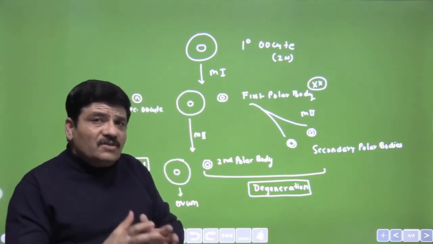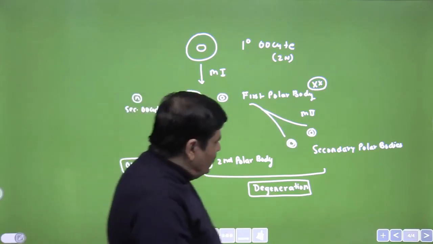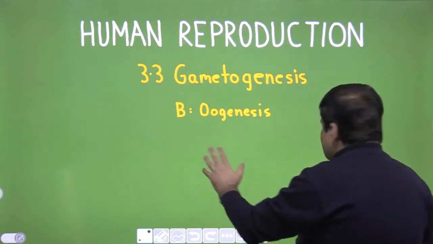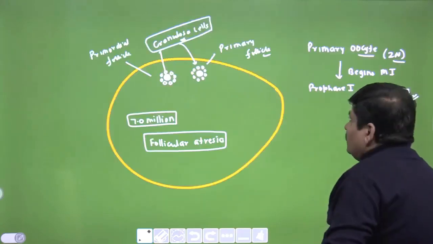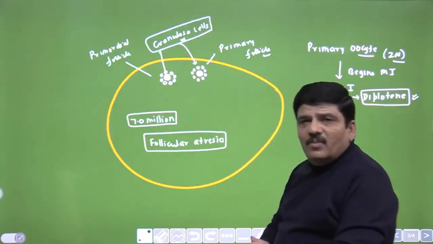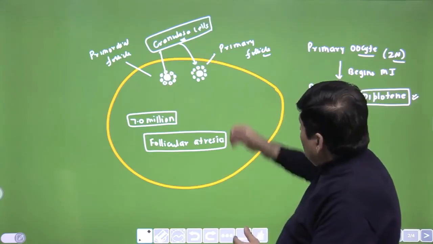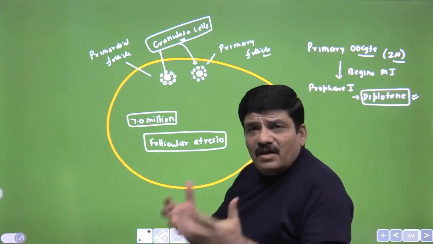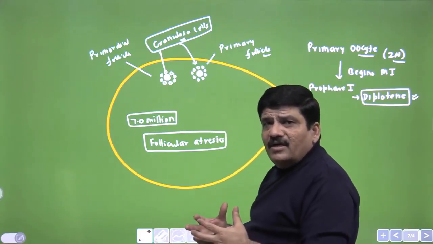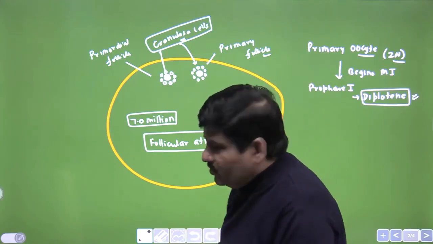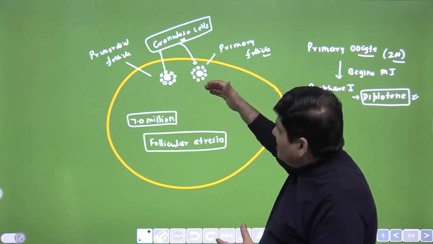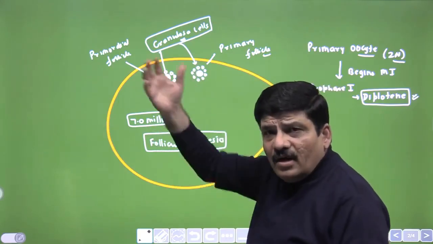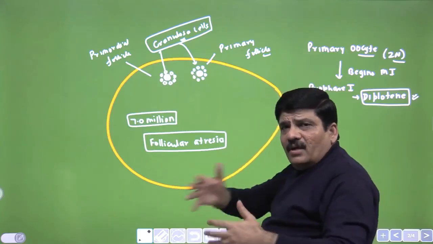So this is the discussion. What I would do is give you a brief overview of the things. We said that oogenesis actually begins before birth. Then we said that there is something called the primordial follicle. We know what granulosa cells are, then the primary follicle, and we know that this has a primary oocyte. This has begun meiosis 1 and is arrested at the diplotene stage of prophase 1 of meiosis 1. This is the condition at the time of the birth of the baby. Obviously I have talked about follicular atresia beginning at 5 months. It is inevitable, it happens all the time.